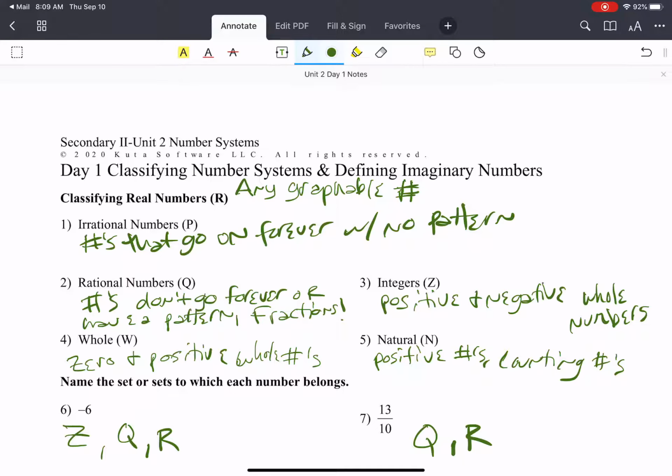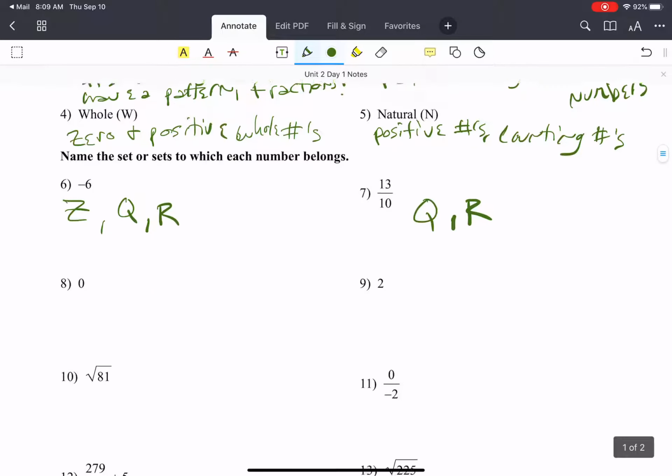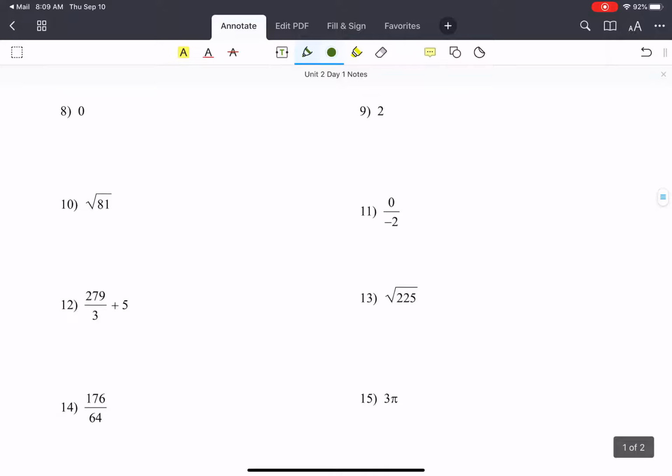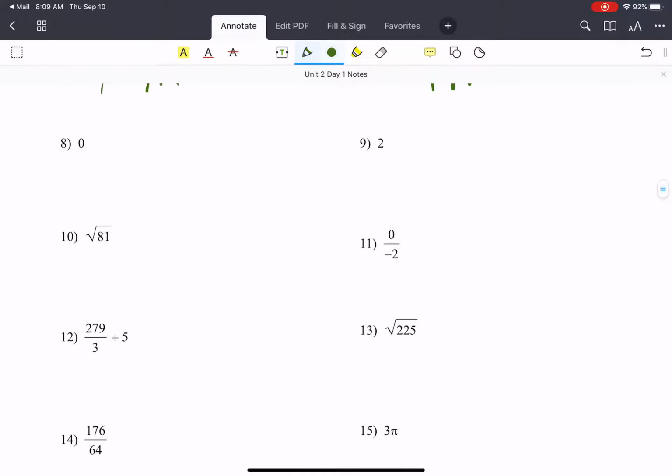Okay? Good. What I want you guys to do is take a second and try your best to classify the rest of the ones on this page. Now, you can use your calculator, but here's the one hint I need to give you. You have to simplify before you can classify. Does anybody already see any on here that need to be simplified before we can classify it? Like, which is the first one? Number 10, right? You have to simplify before you can classify. Okay, so take a couple minutes, work with your neighbors, and I want you to classify each of these, okay?